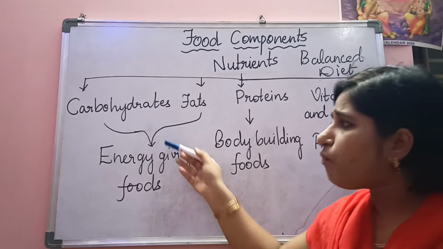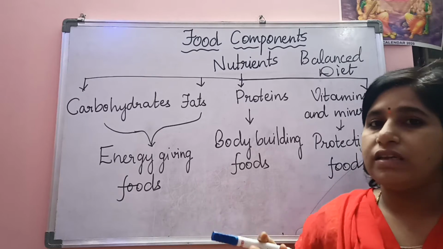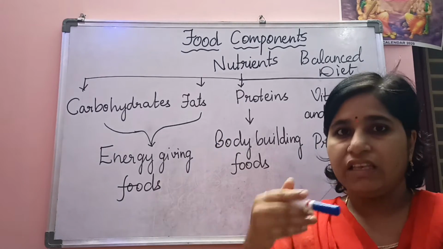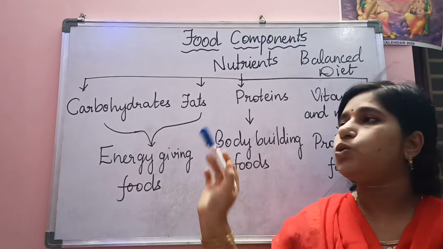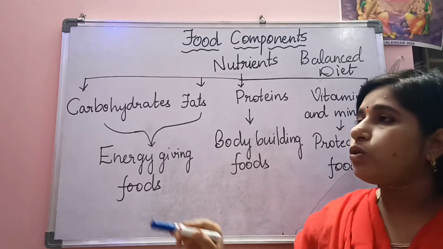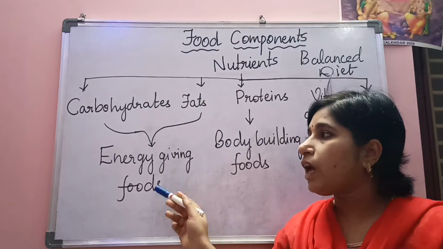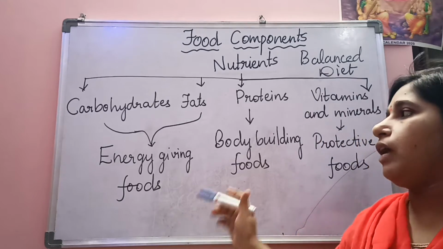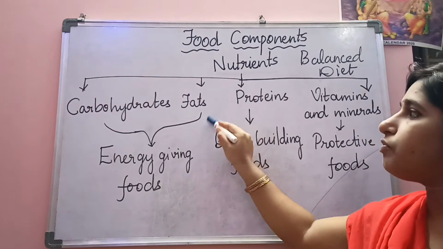Okay, and from where do we get these carbohydrates? Majorly the carbohydrates are present in the cereals, like paddy, maize, wheat. In those food materials you can observe carbohydrates. So the carbohydrates are called energy giving foods, so we have to take carbohydrates in a larger quantity. Okay, next coming to the next type of nutrient, that is fats.